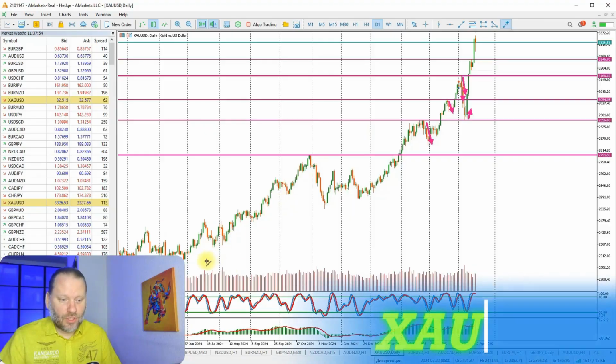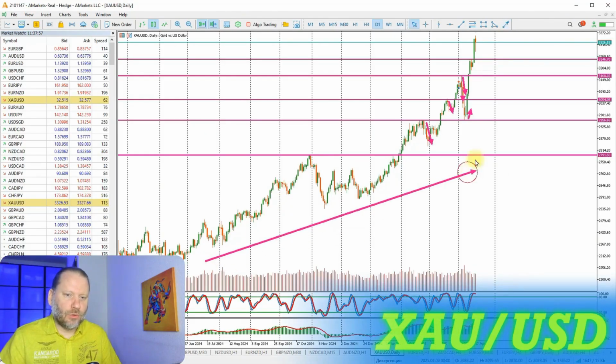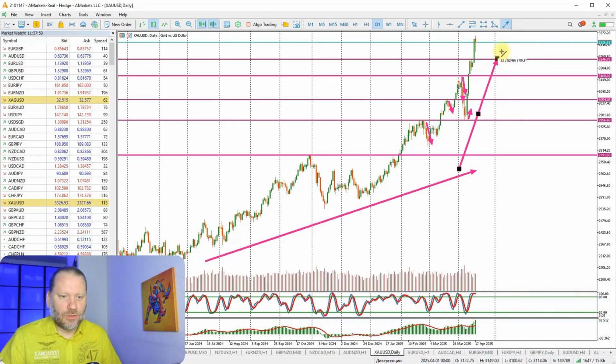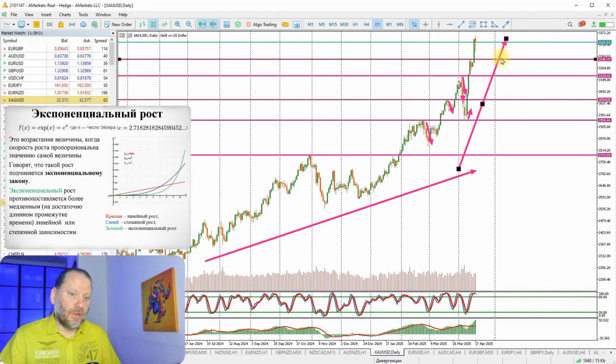If you look at the gold chart, you can see that initially the growth was steady, but now it's getting stronger and stronger. This is the so-called exponential growth. With such growth, you can earn money very quickly. However, after such strong growth, unexpected strong technical price crashes occur in the opposite direction. Therefore, if you are buying gold in hopes of growth, use short stop losses.